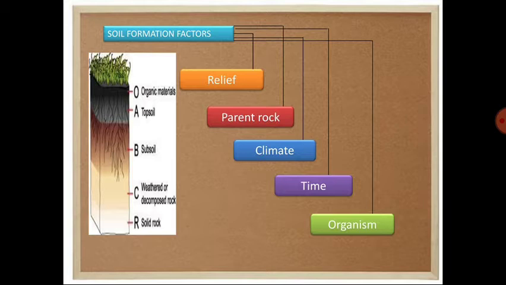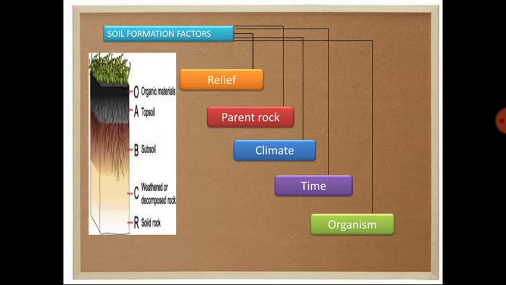Okay, so that soil can be an immature soil. So the next point is the parent rock. Parent rock plays a very vital role behind soil formation and the soil profile as well, as the characteristics of the parent rock are very important. Suppose a particular soil is being formed from igneous rock, that means that soil should also have the characteristics of the igneous rock.